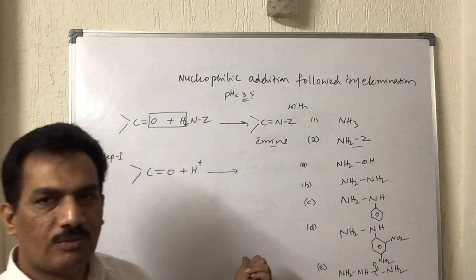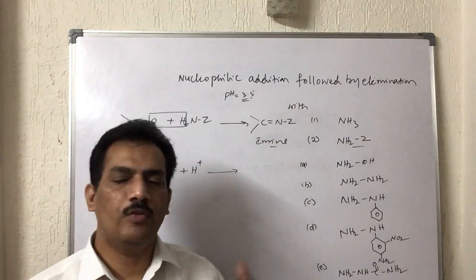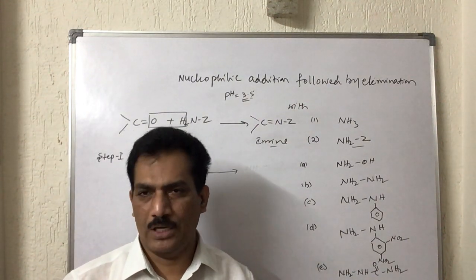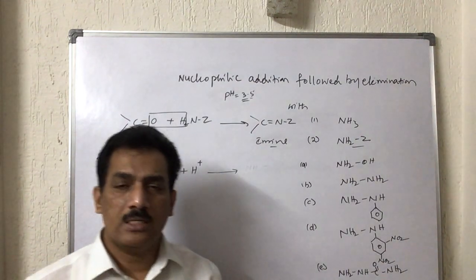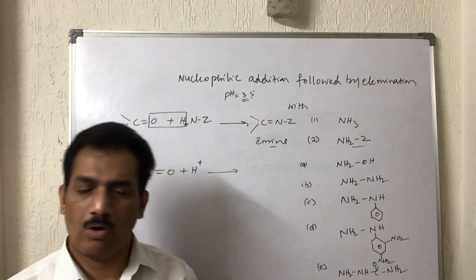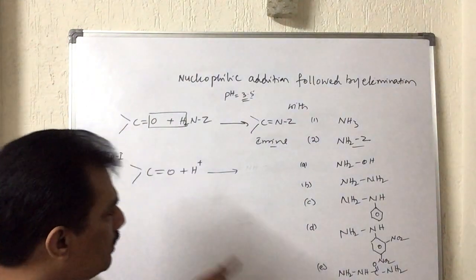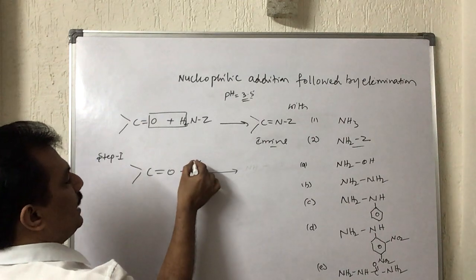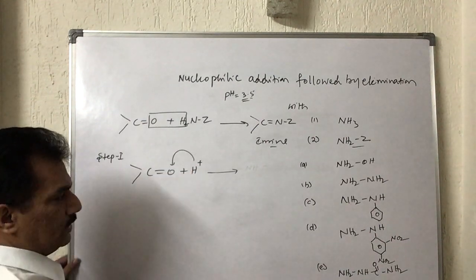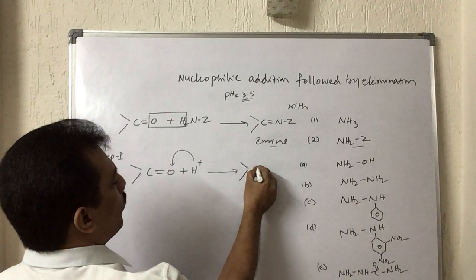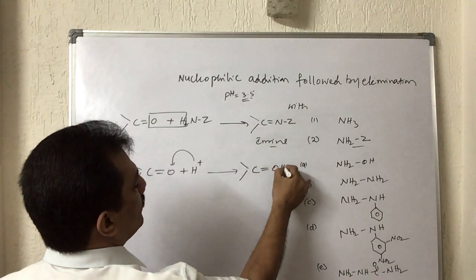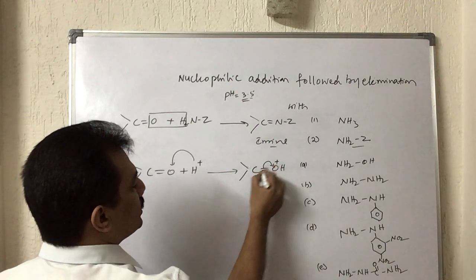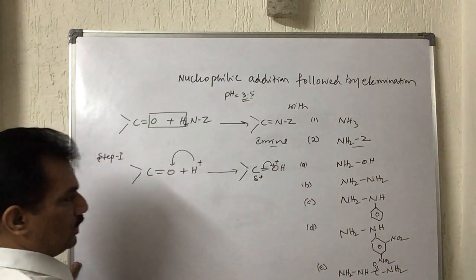After completion of this mechanism, we will go for discussion about that. Why in presence of strong acids this type of reaction is not taking place, and in case of basic solution why it is not taking place, all these we will discuss. Clear? And now, first in step 1, this proton from the acid will attack this carbonyl oxygen, giving protonated carbonyl like this. And here it is slightly shifted towards this, creating partial positive charge on this carbon.